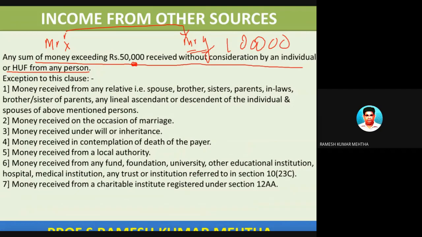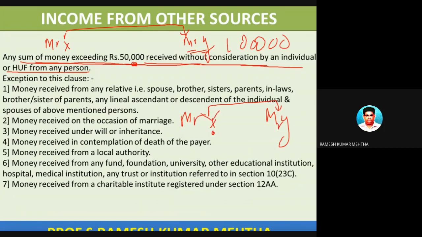Okay, so this is the meaning of any sum of money exceeding rupees 50,000 received without consideration by an individual or HUF. But there are some exceptions. For example, Mr. X is there and Mr. Y is there, and both are brothers.